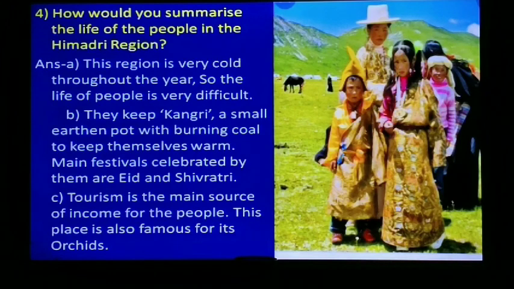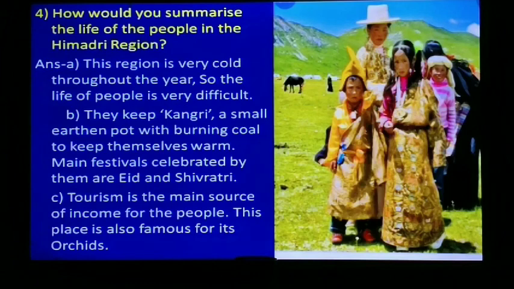Question number 4. How would you summarize the life of the people in the Himadri region? The answer is A. This region is very cold throughout the year, so the life of the people is very difficult. B. They keep kangri, a small earthen pot with burning coal to keep themselves warm.